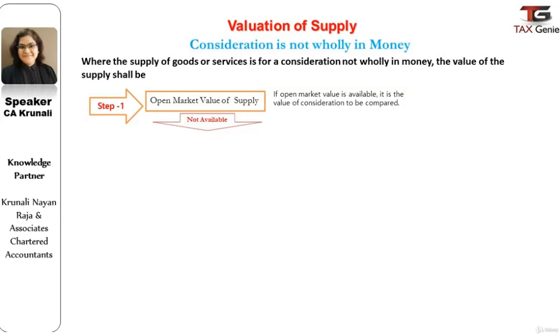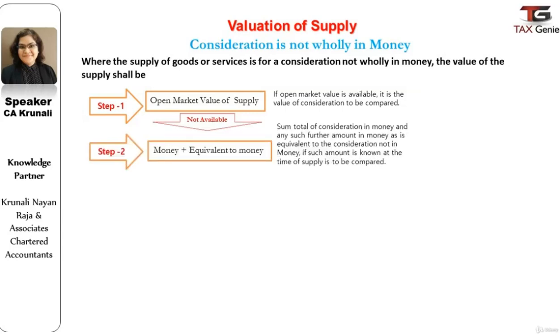If open market value is not available, then the value of supply would be money plus the amount equivalent to money, that is, sum total of the consideration in money and any such further amount in money as is equivalent to the consideration not in money, if such amount is known at the time of supply.